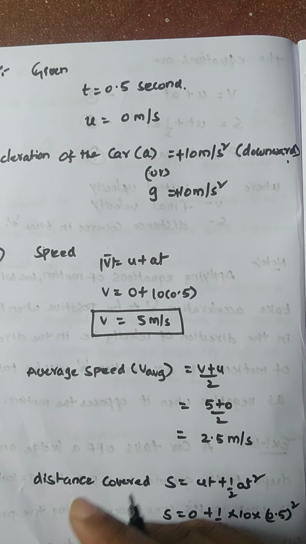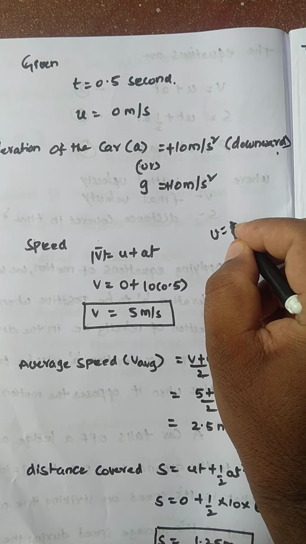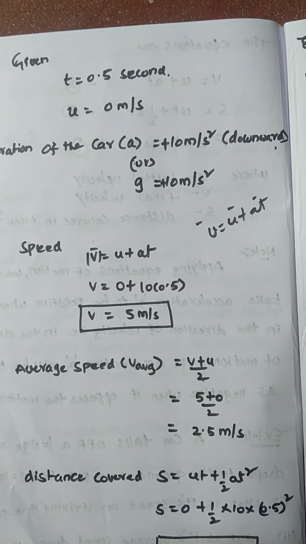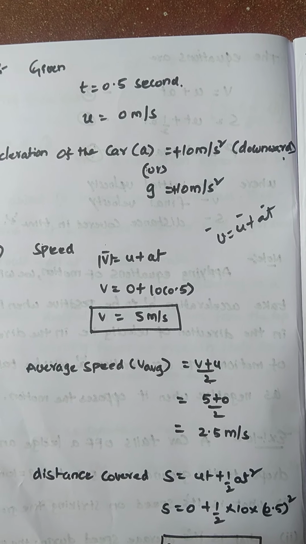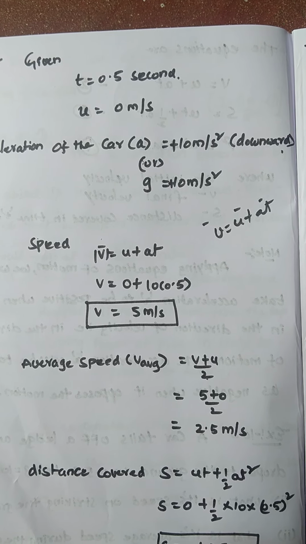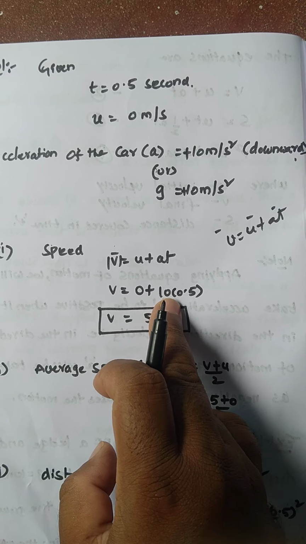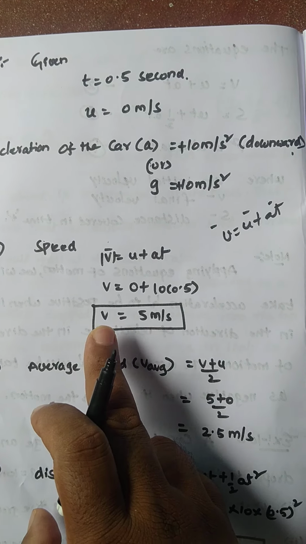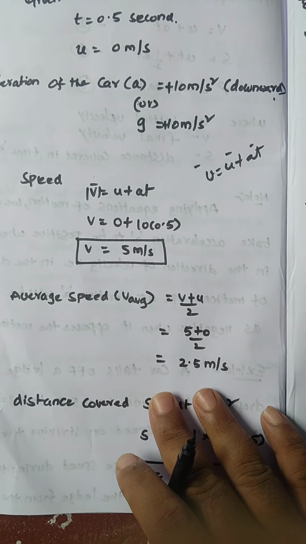Now you can take speed. The first equation of motion is v equal to u plus at. It is actually v bar, u bar, a bar; all are vectors. But I am taking here the magnitude of velocity, then you will get speed. Then v bar equal to u plus at, and the magnitude of v bar becomes v. U means 0, plus 10 into t, which is 0.5, right? Then 10 into 0.5 is how much? 5 meter per second.